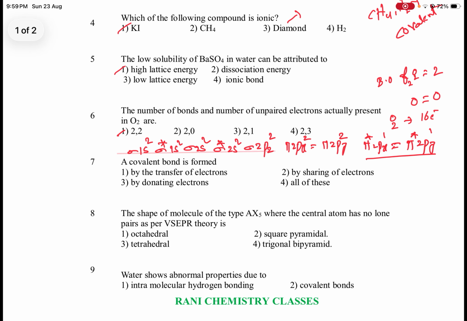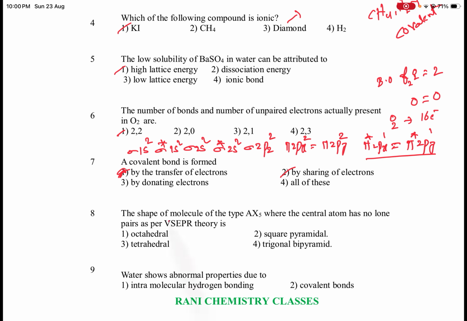Next, seventh one: a covalent bond is formed. First one by the transfer of electrons, second by sharing of electrons, third by donating electrons, fourth one is all of these. A covalent bond is formed by the mutual sharing of electrons. By the transfer of electrons, an ionic bond is formed, that is between a metal and a non-metal. So second one is the correct one.